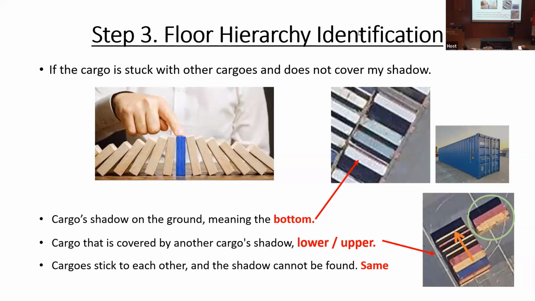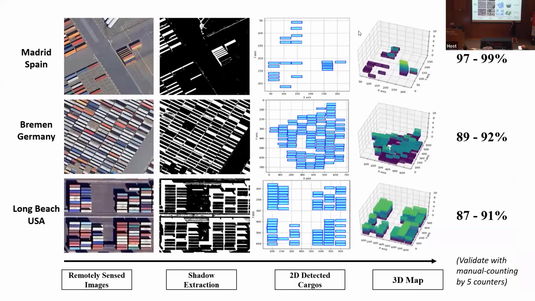That means we can improve port management systems using this methodology. So if I summarize, first we use satellite images, which are remote sensed images. And then after that, if we want to determine the container heights, we use shadows.